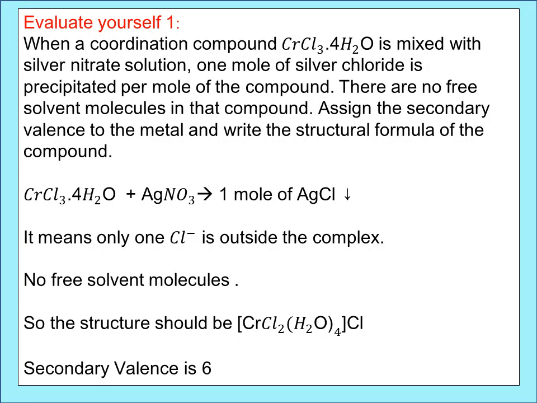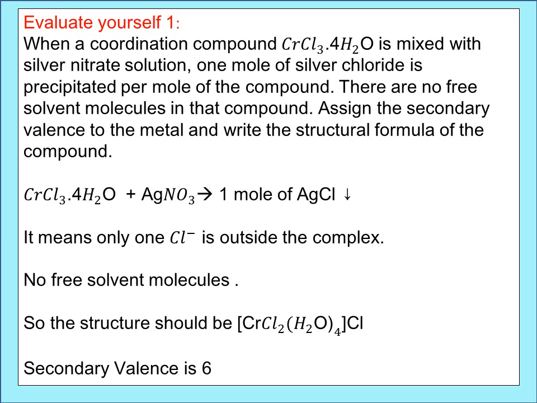There is a question given in evaluate yourself. When a coordination compound CrCl3·4H2O is mixed with silver nitrate solution, 1 mole of silver chloride is precipitated per mole of the compound. There are no free solvent molecules in that compound. Assign the secondary valency to the metal and write the structural formula of the compound. This is the question. And in the question they have given you that when it is mixed with silver nitrate, it provided 1 mole of silver chloride. That means 1 chloride ion in that complex will be outside the coordination sphere.